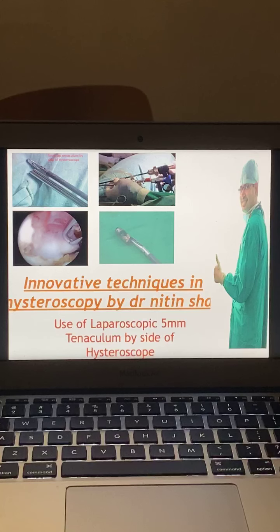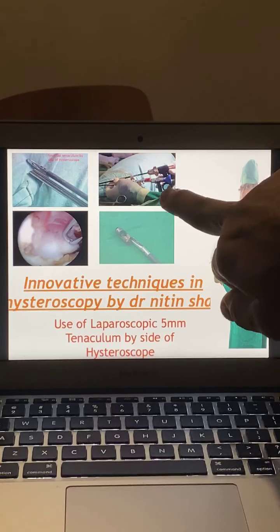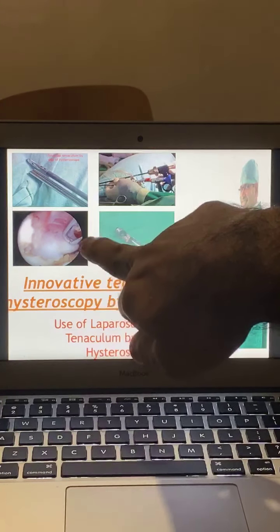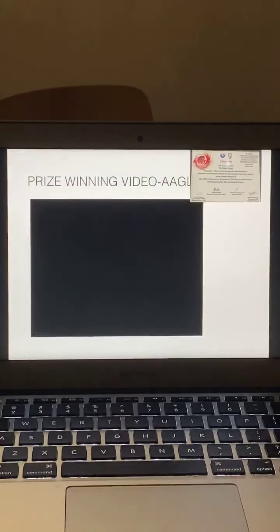So coming to my own innovative technique of using a laparoscopic 5 mm tenaculum by the side of the hysteroscope to remove a firm and heavier object like a submucous fibroid or a broken tip cannula. So this is how the position is. The hysteroscope and tenaculum go side by side at a fixed distance, and under vision you can remove it.